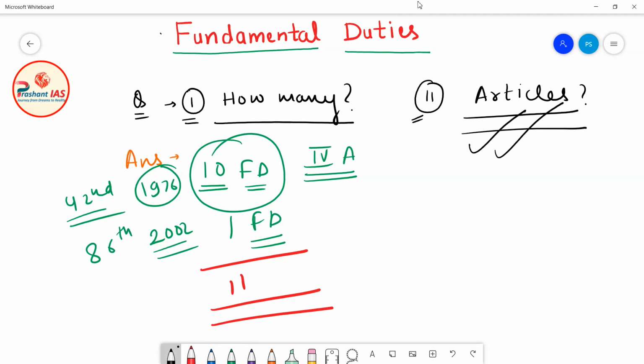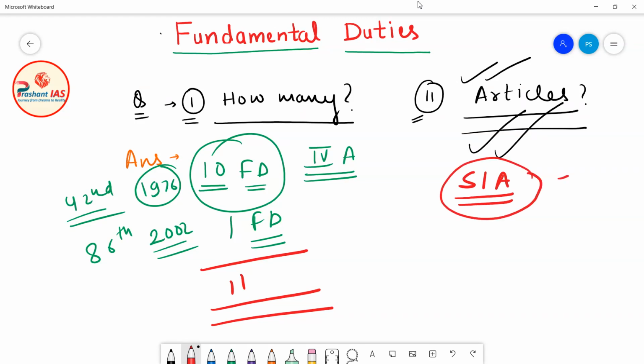Okay, now friends, the next important question is in which articles of the Indian Constitution these fundamental duties are given. Article 51 capital A deals with all the fundamental duties.